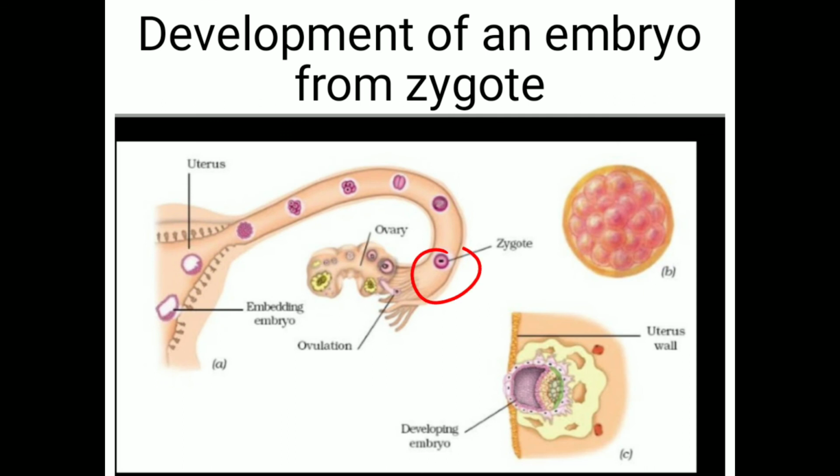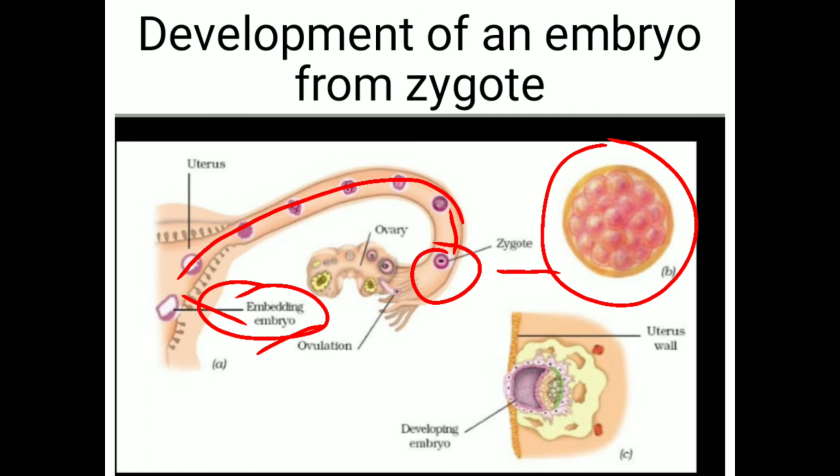Dear students, this is a zygote. Male and female gametes after fusion form zygote. This zygote makes its path into the uterus. Here the zygote is embedded into the female uterus to form the fetus. So this is the ball of cells that after some time develops from the zygote.